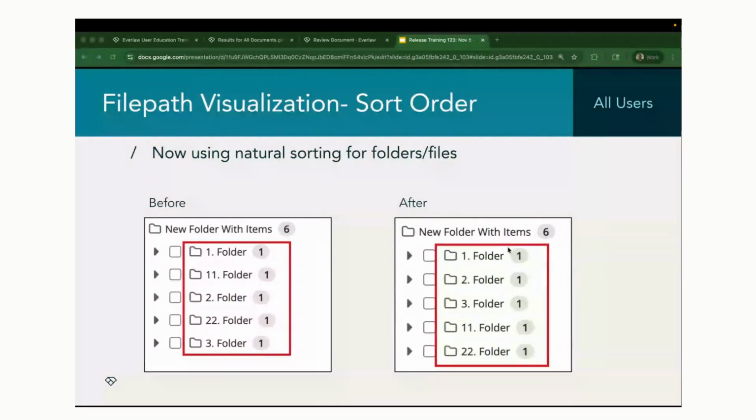Now we've reorganized this into a natural sort order so that it works a little bit better for documents that are named after numbers. This will be available in both the file path visualization in the data visualizer, as well as looking in the context panel on an individual document in the review window.